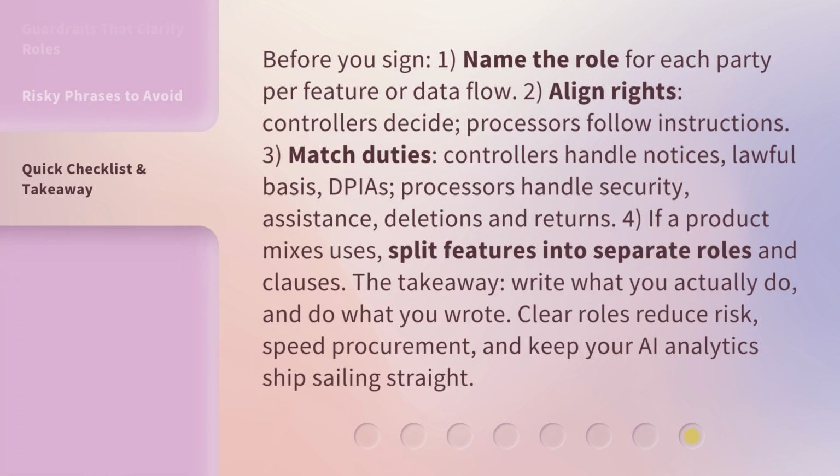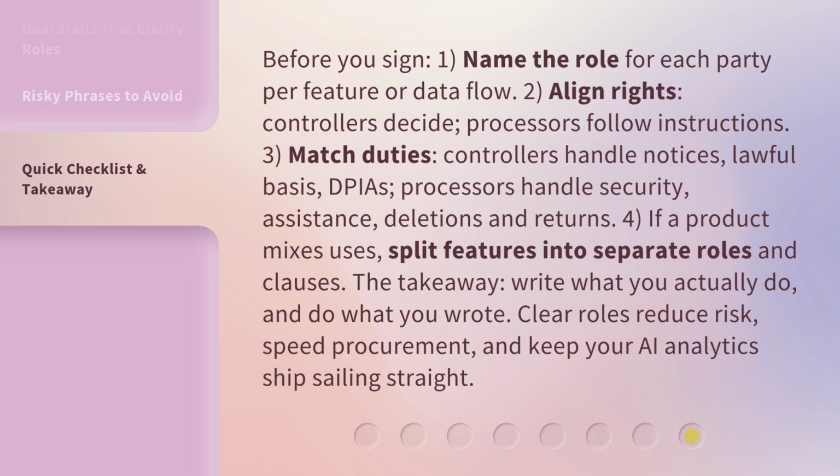Before you sign, 1. Name the role for each party per feature or data flow. 2. Align rights, controllers decide. Processors follow instructions. 3. Match duties. Controllers handle notices, lawful basis, DPIAs. Processors handle security, assistance, deletions, and returns. 4. If a product mixes uses, split features into separate roles and clauses.